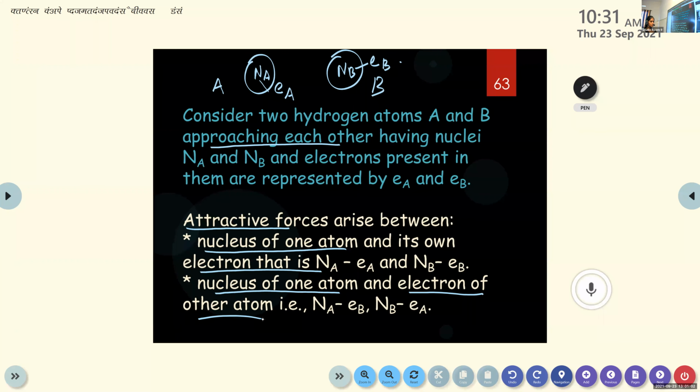Clear? So we just considered two hydrogen atoms, labeled A and B. They are approaching each other to form a chemical bond. So different types of forces arise between these two atoms. First one is the attractive force. Attractive force is always between opposite charges. So the nucleus of an atom with the electron of the same atom and of the different atom will take place there.